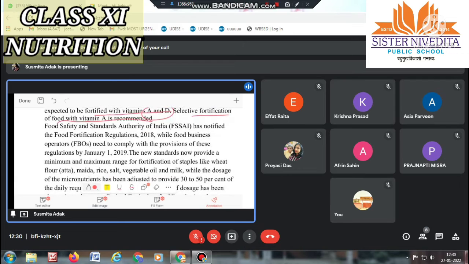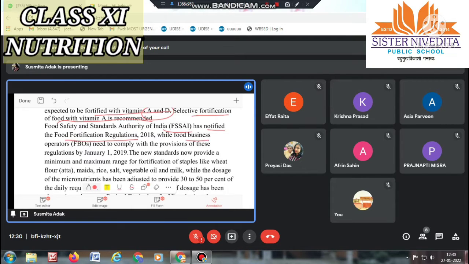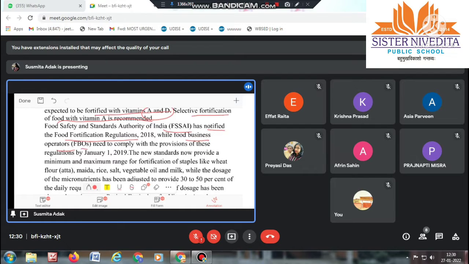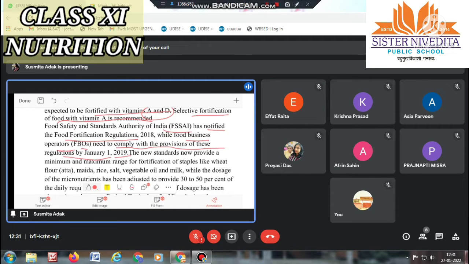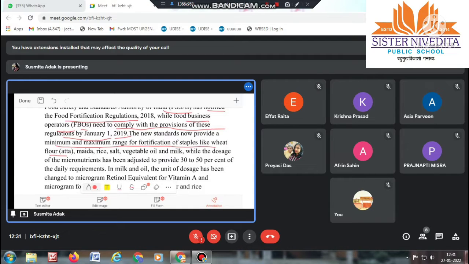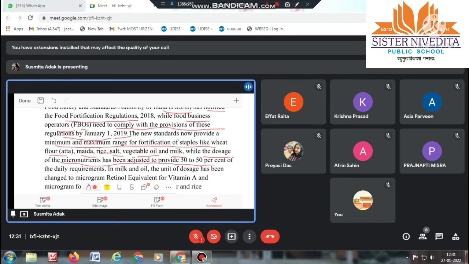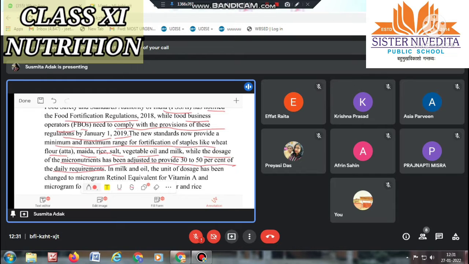So, the Food Safety and Standards Authority of India (FSSAI) has notified the Food Fortification Regulation 2018, while food business operators (FBOs) need to comply with the provisions of this regulation by January 1, 2019. The new standard now provides a minimum and maximum range of fortification of staples like wheat flour, maida, atta, rice, salt, vegetable oil, milk, while the dosage of micronutrients has been adjusted to provide 30 to 50% of the daily requirement. Means not only vanaspati, now all the foods are being fortified.